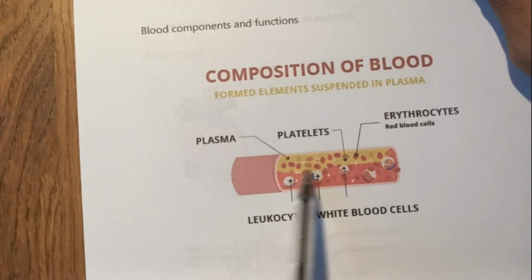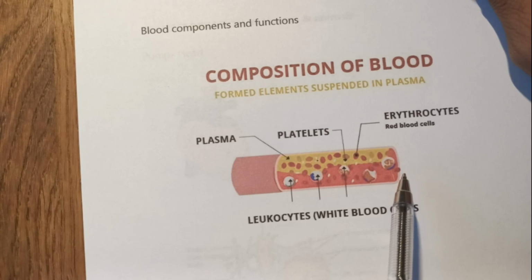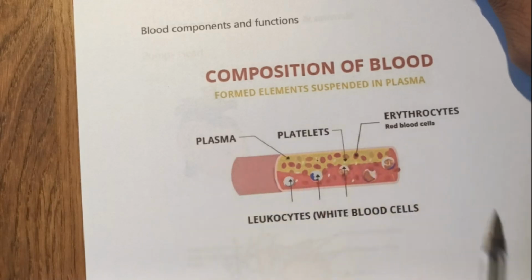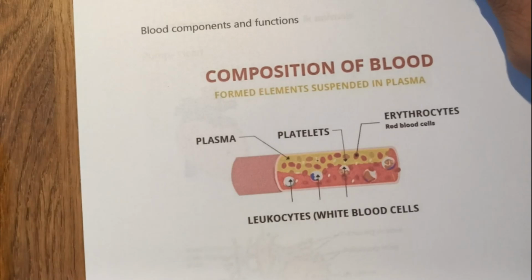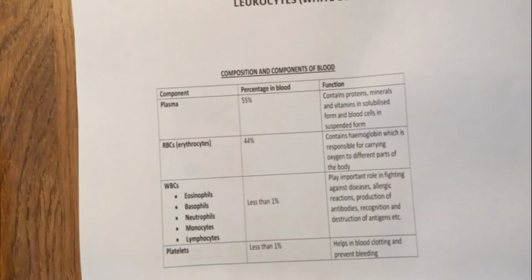Many other substances like salts are also transported by the blood, and there is a pump that pushes the blood through the blood vessels, that is the heart, and the network of tubes that conducts the plasma and these red cells along with the different food products or products of respiration. These tubes form the vascular system of the body. So we're going to look at a little more detail of the functions of the components of blood.